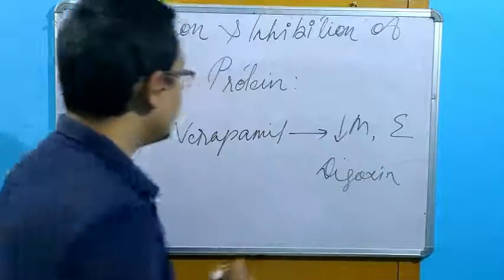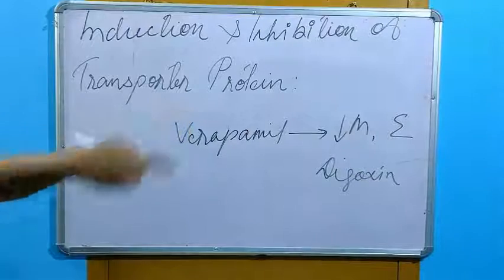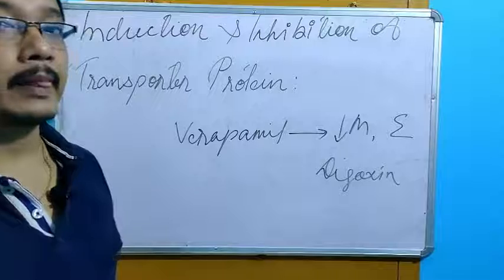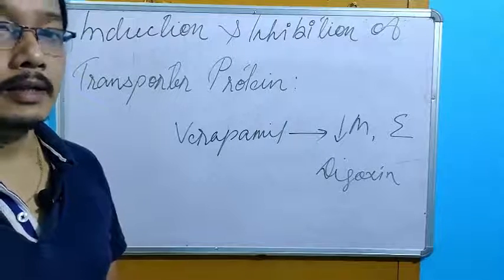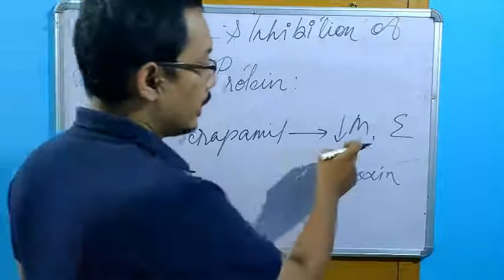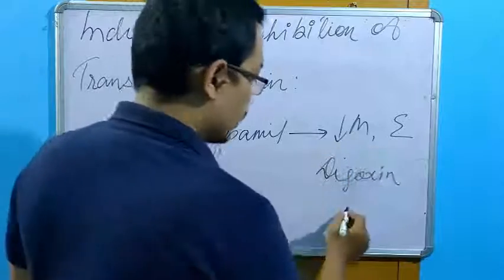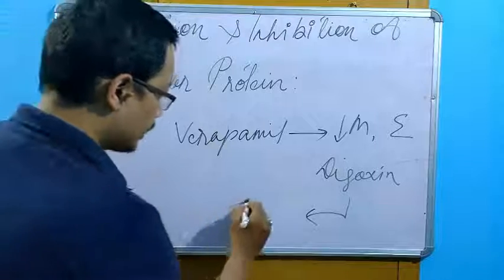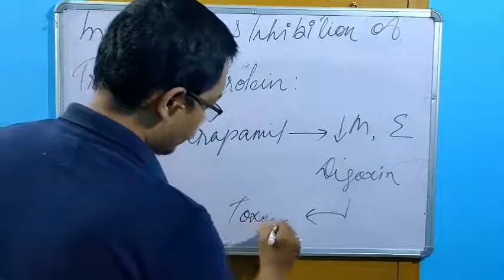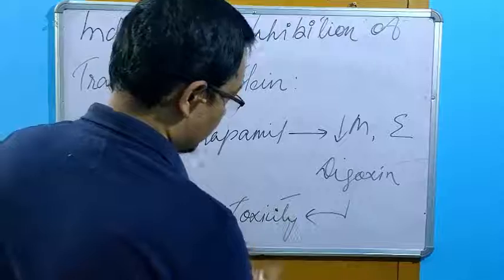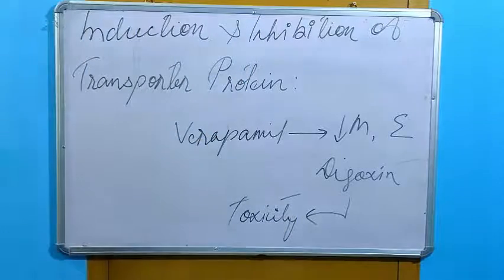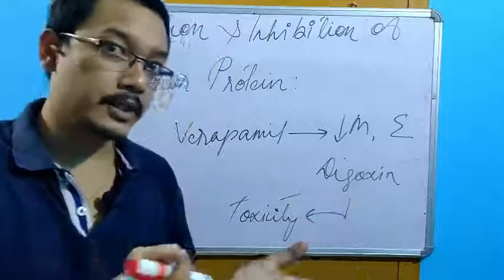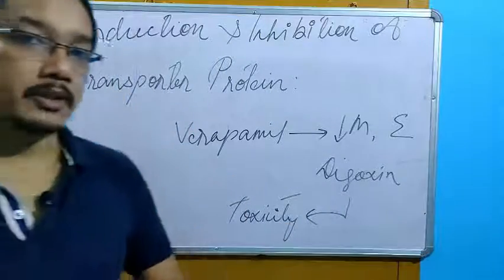How? By inhibiting this transporter protein, that is P glycoprotein. Getting my point? So inhibiting metabolism and excretion means what? Drugs will be accumulated in your blood. That leads to toxicity. This is also a cardiovascular drug. We should be careful while selecting the drugs.